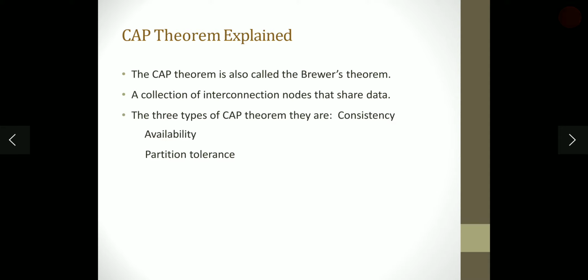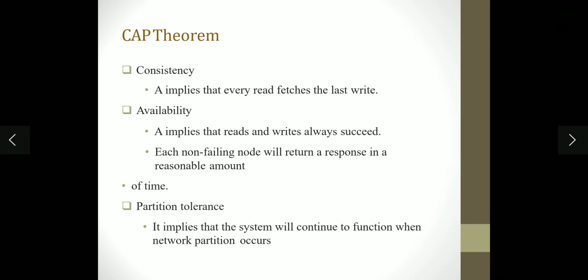CAP theorem. The CAP theorem is also called Brewer's theorem. It concerns a collection of interconnected nodes that share data. The three properties are consistency, availability and partition tolerance. Consistency implies that every read fetches the last write.